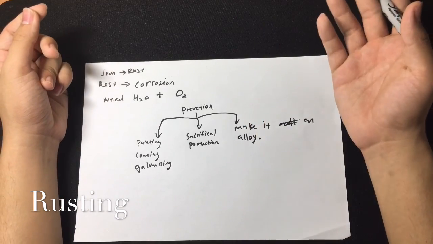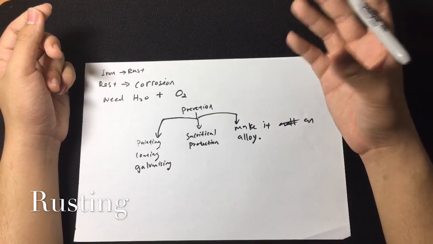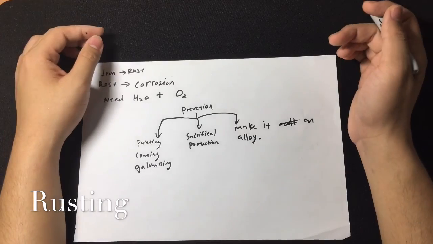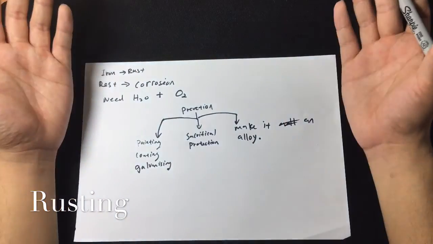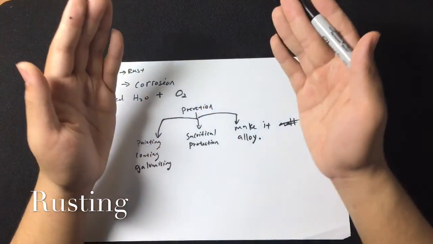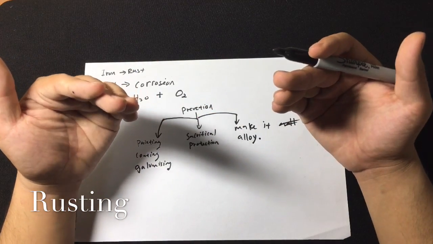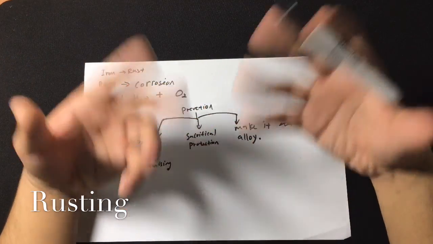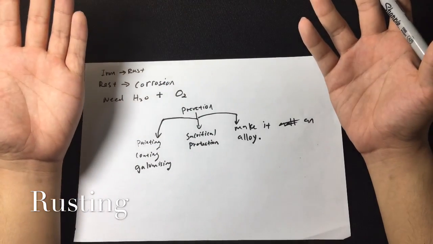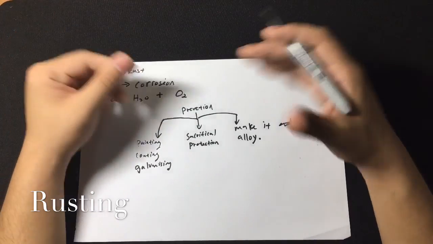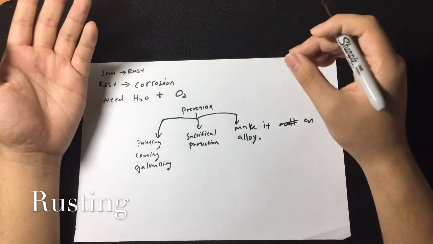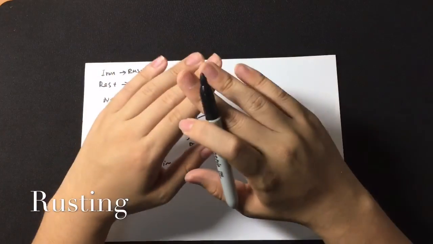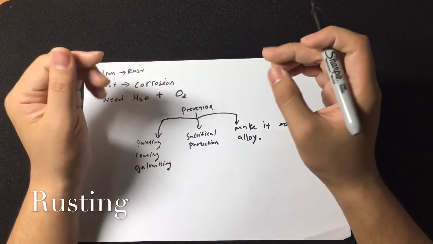However, there are ways that humans can prevent it, and have already thought of. The first way is very common sense. You coat it with a layer of plastic, for example, so that it's not exposed to the oxygen or the water in the air and in moisture. Or you can coat it with a certain coating. Or the very unique way is to galvanize it with a certain layer of metal.